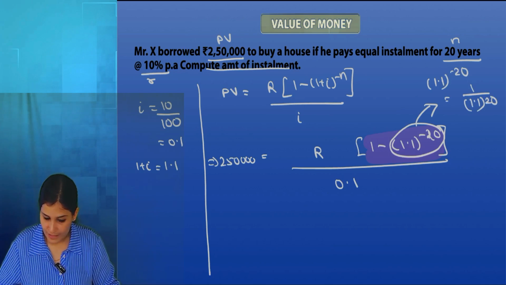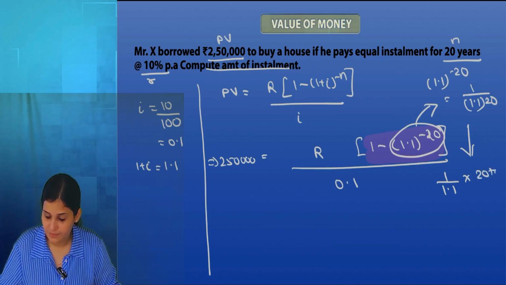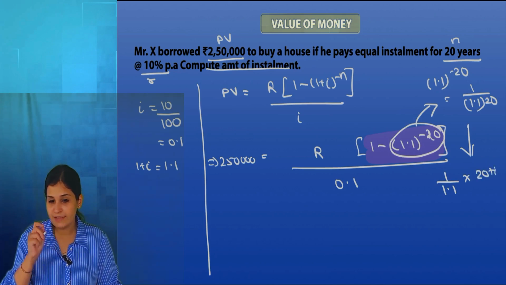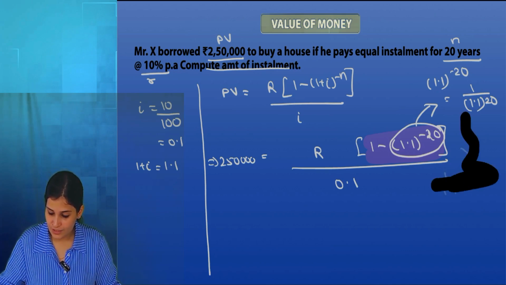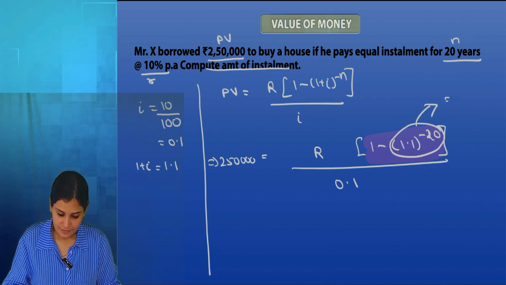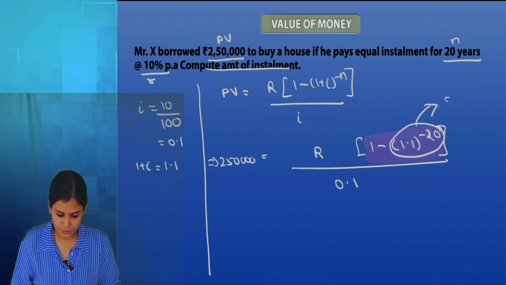So I am multiplying 1 by 1.1 20 times. So 1 divided by 1.1, then press multiplication, then count from 2 till 20. 2, 3, 4, 5, 6, 7, 8, 9, 10.